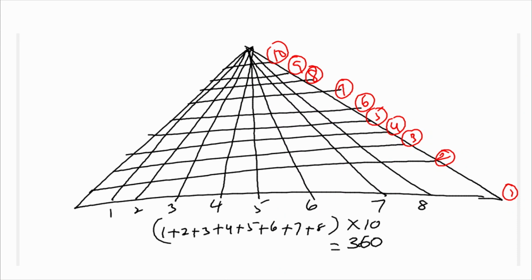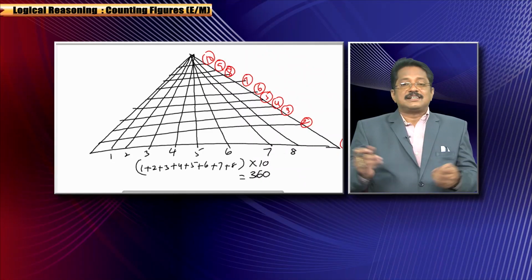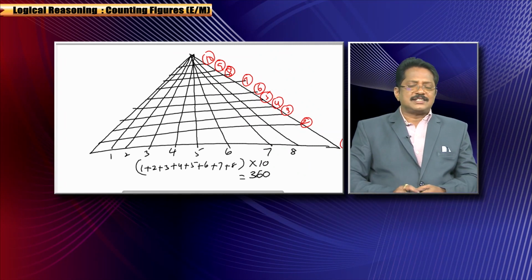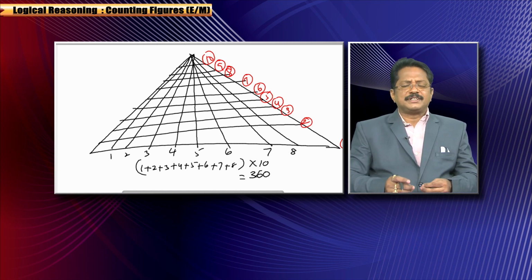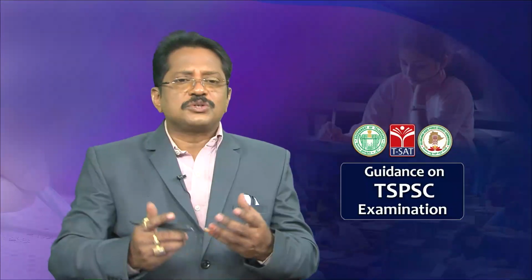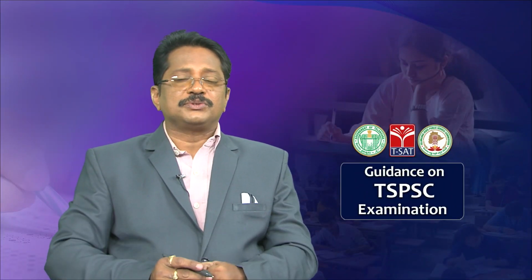So you can add: 1 plus 2 is 3, 3 plus 3 is 6, 6 plus 4 is 10, 10 plus 5 is 15, 15 plus 6 is 21, 21 plus 7 is 28, 28 plus 8 is 36. 36 is the value. So 36 times 10 is 360. If you are good at calculation speed, fine; otherwise, if you feel a little difficulty following the sum, there is a formula. I will give you the formula.